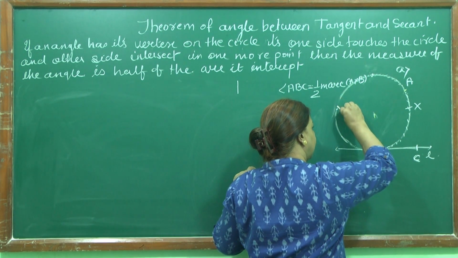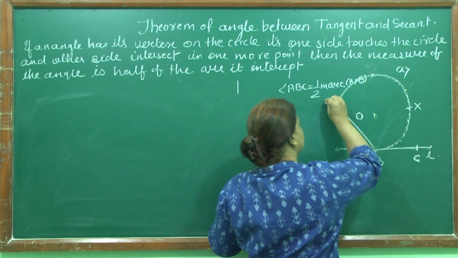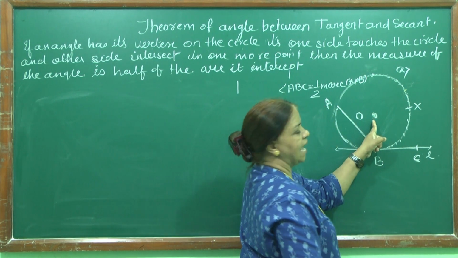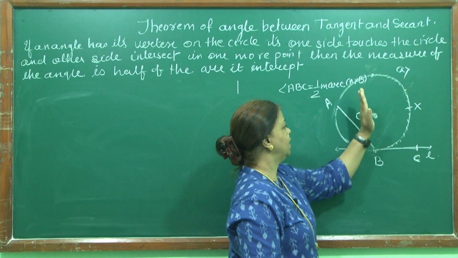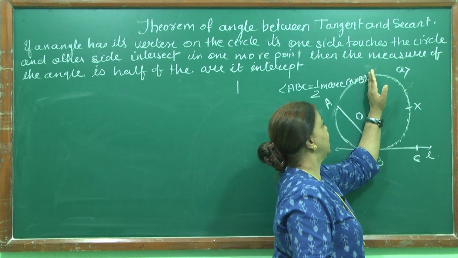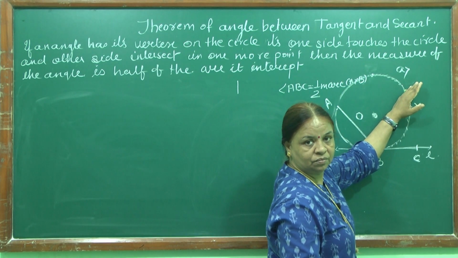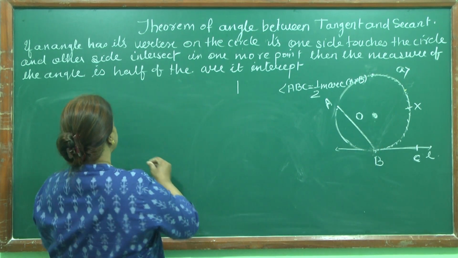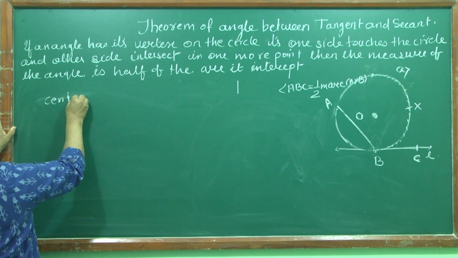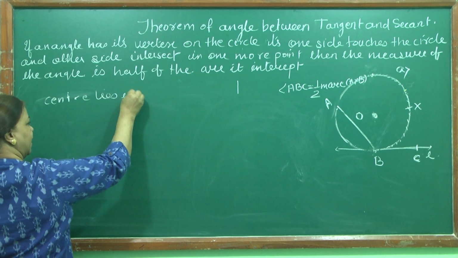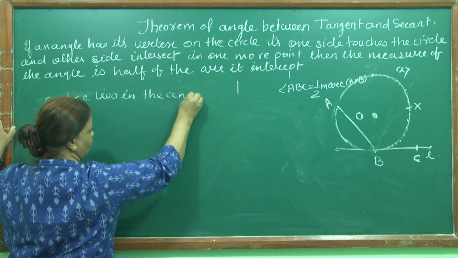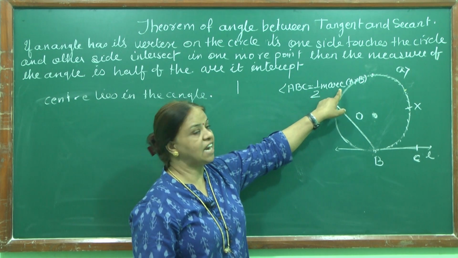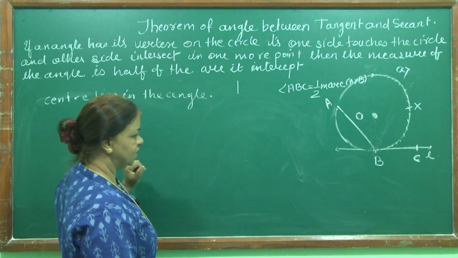Now I will draw point A over here. You see the center of the circle is included in the angle. First my side was on the diameter, now my side is over here, which includes the center. Now the center lies in the angle. We want to again prove angle ABC is equal to half of measure arc AXB. How can we do this?